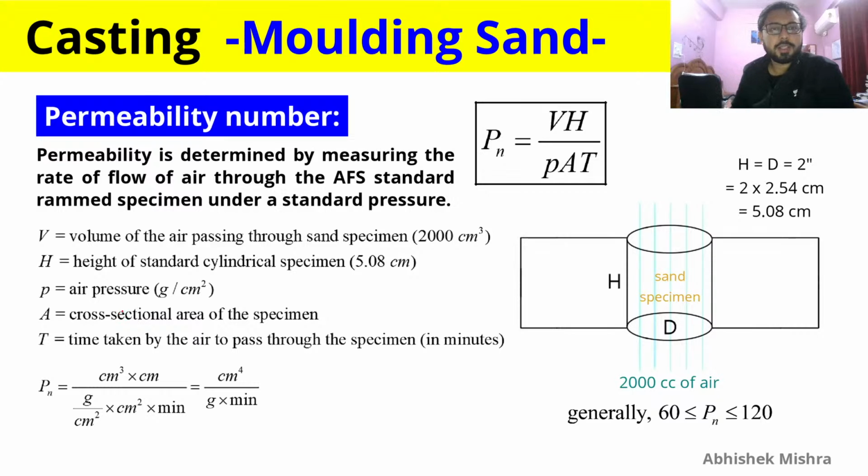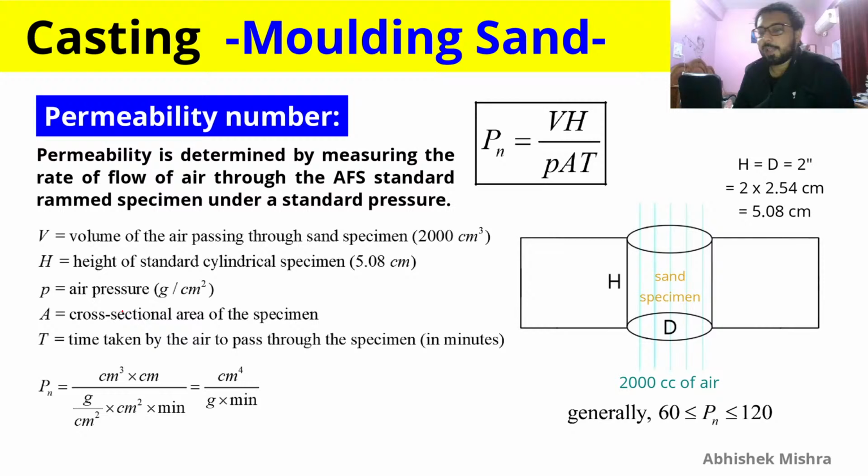So permeability number is the topic that we are going to discuss right now. Permeability number is given by VH divided by PAT, where H is the standard that we have to remember, 5.08 centimeter, which is 2 inches. This 5.08 centimeter is the standard of AFS, American Foundry Society. What permeability number represents is how permeable your molding sand or sand specimen is, and it is acceptable only if the permeability number is between 60 to 120.